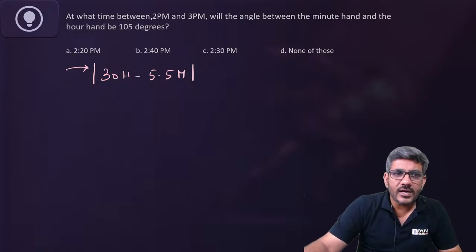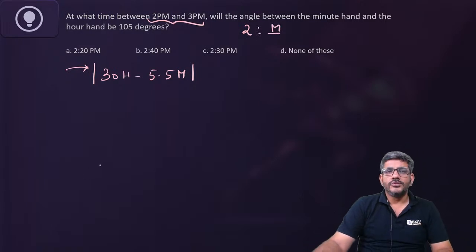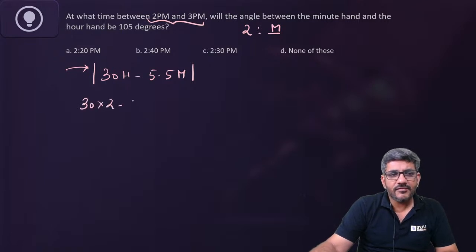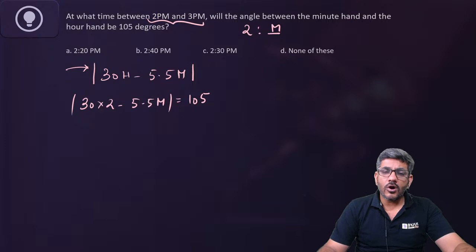Now, when he says at what time between 2 and 3, that means the time would be 2 hours and some minutes. Let's say m minutes. So let's put 2 and m. So 30 into 2 minus 5.5 into m. This should be equal to 105 degrees. That's what the question is asking us. अब इस पे तो mod लगा हुआ है.